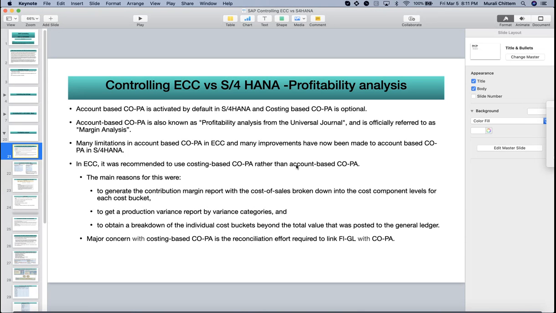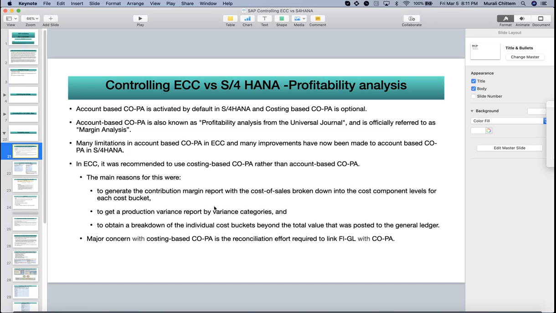Still, report execution is slow, and there are many limitations and issues in costing-based COPA compared to account-based. But there were many limitations in account-based COPA. The main reasons were that in costing-based COPA, you can execute a contribution margin report with the cost of sales broken down into cost components for each cost bucket, and get a production variance report by variance categories, to obtain a breakdown of individual cost buckets beyond the total value that was posted in the general ledger.